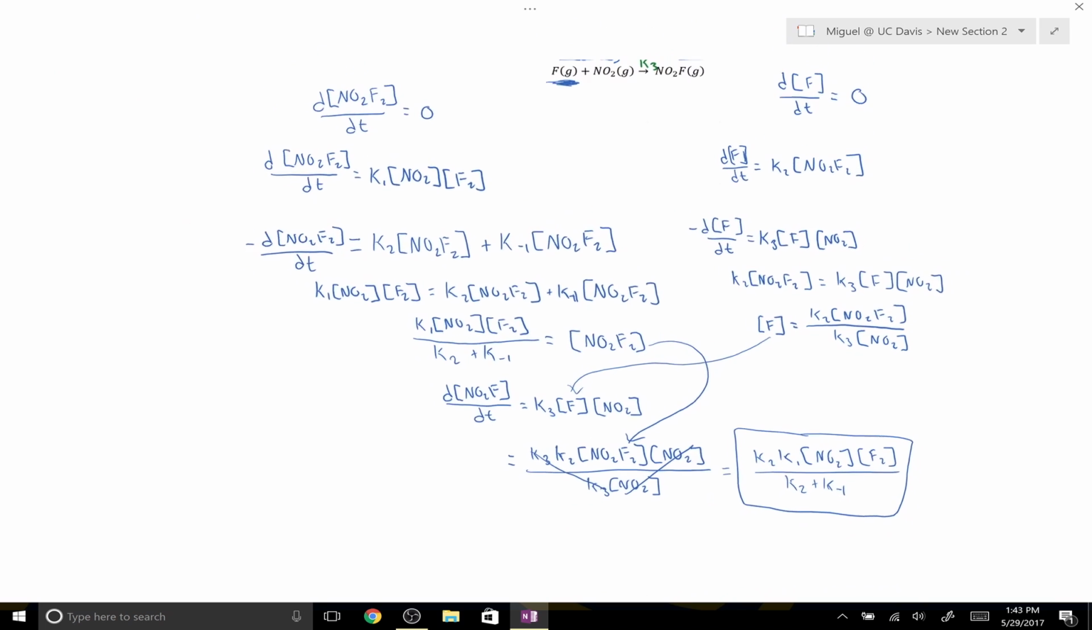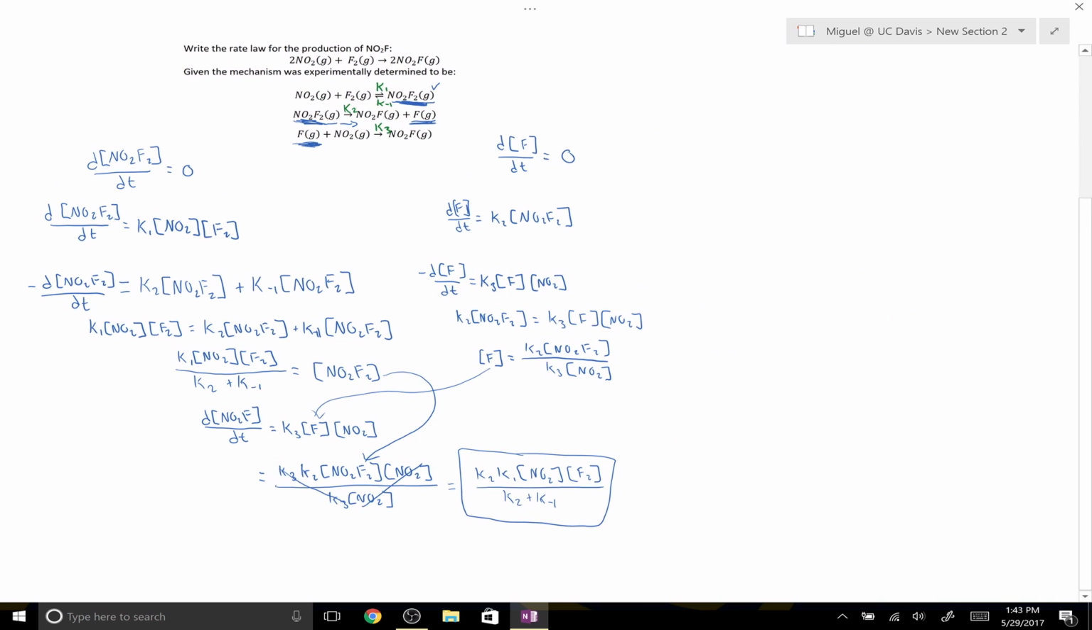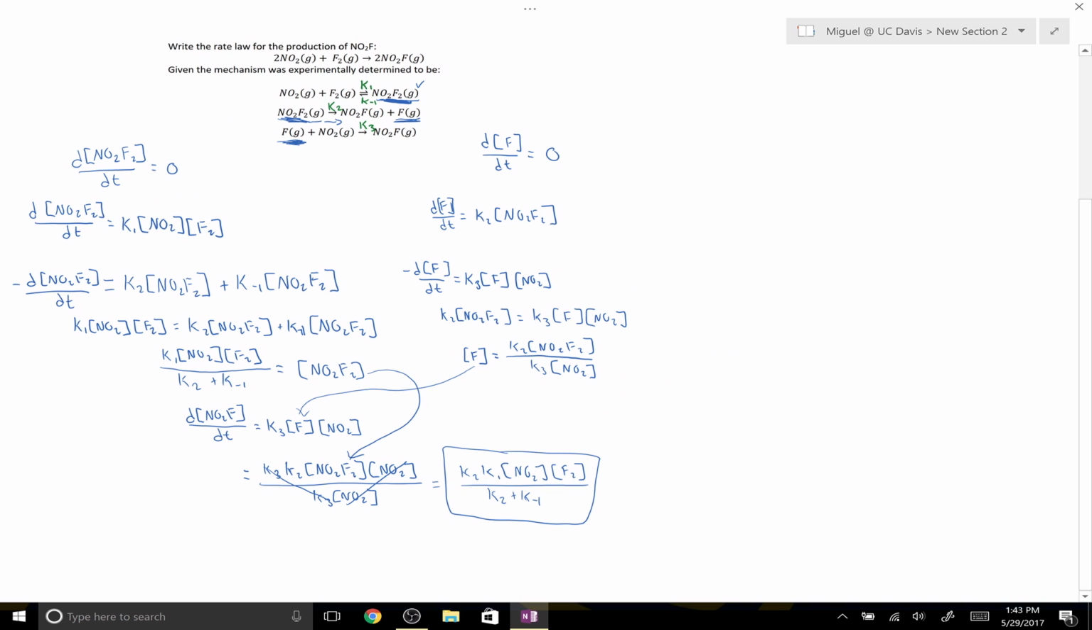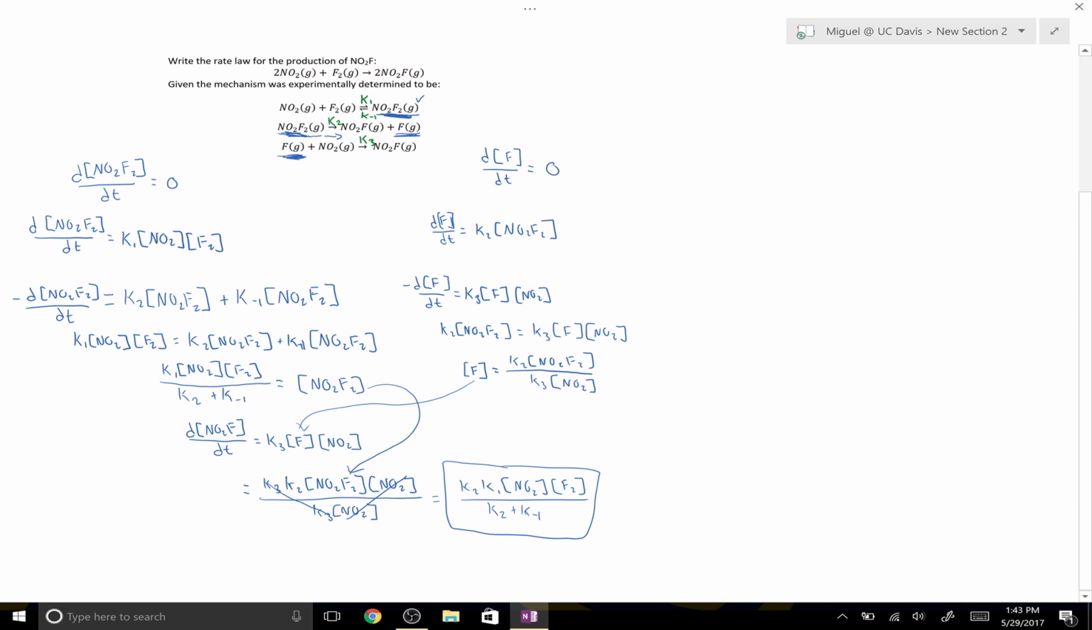Remember, the steady state approximation is the most general approach to chemical kinetics. If you don't know anything about any of the steps in the reaction, then you should use the steady state approximation to determine the rate law.